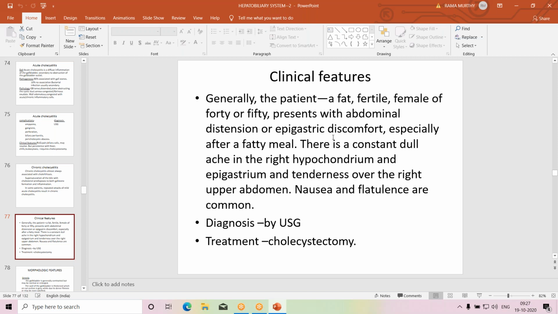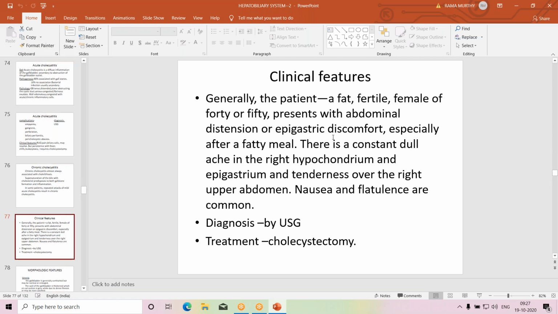Usually the patient is obese, fat, fertile, multiparous, a female above the age of 40 or 50. So the same risk factors as for gallstones, the 5 or 6 F's I have already mentioned in the etiopathogenesis of gallbladder stone formation. So the same predisposing factors are present in chronic cholecystitis.